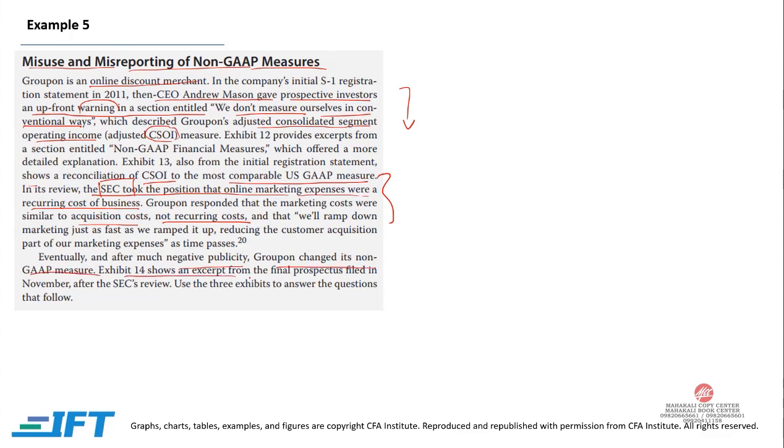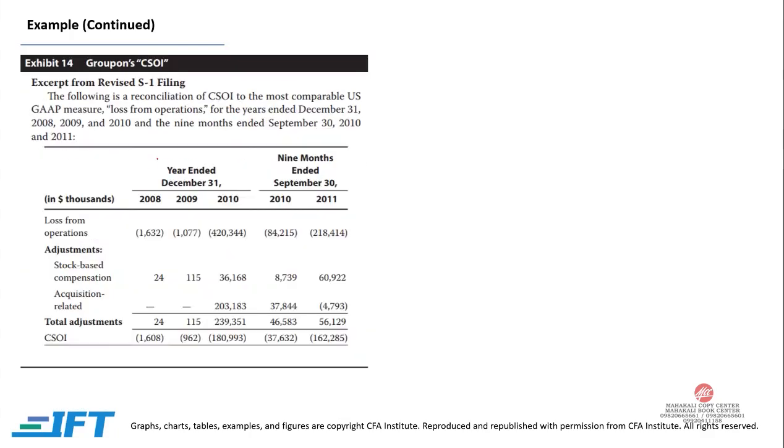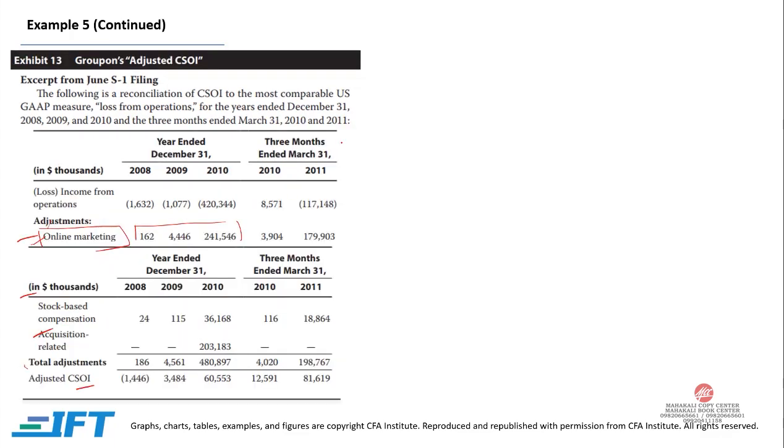Exhibit 14 shows an excerpt from the final prospectus filed in November. Now, in Exhibit 14, they are showing that they are adding back stock-based compensation and acquisition-related costs, but they are not adding the marketing expense back to loss from operations. Now, if we look at Exhibit 13, when they add back online marketing expense to losses from operations, what is happening?